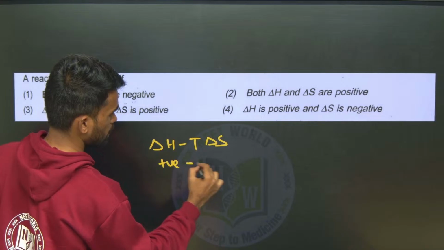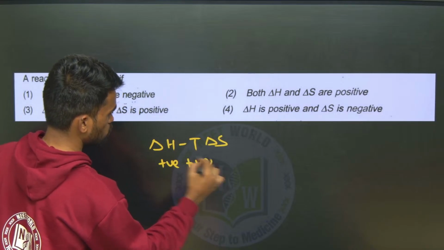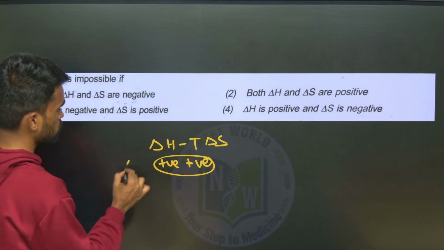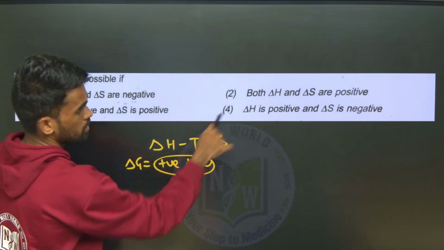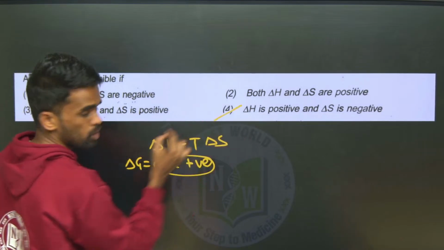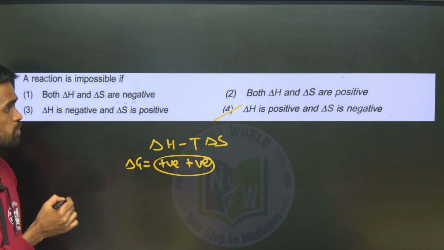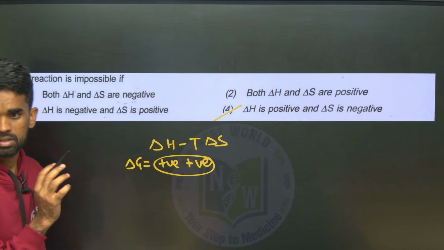If it is already negative and again negative, the total term becomes positive. So delta G becomes positive, which means this is the case where it is impossible, non-spontaneous at all temperatures.